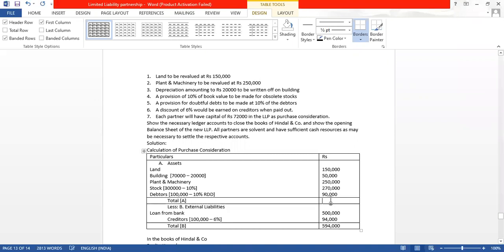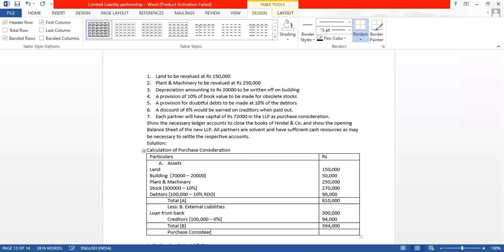5,94,000. And add all this, add all the assets. 1,50,000 plus 50 plus 2,50,000 plus 2,70,000 plus 90. We get 8,10,000. Now our next step is purchase consideration.